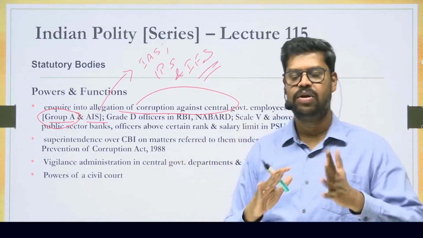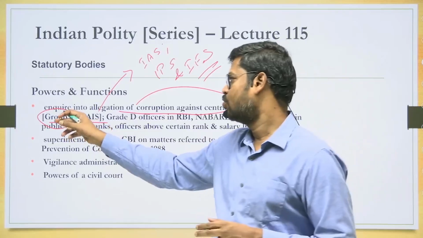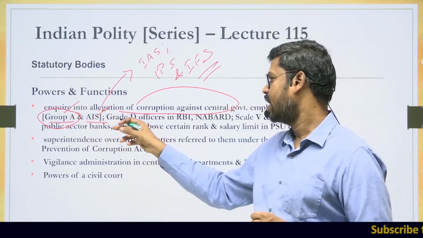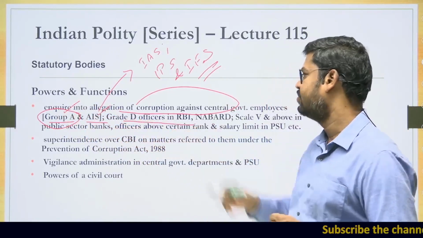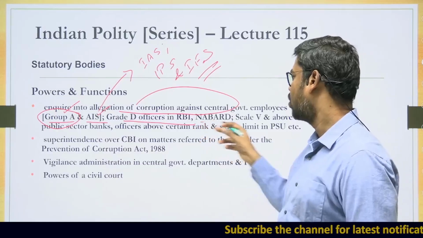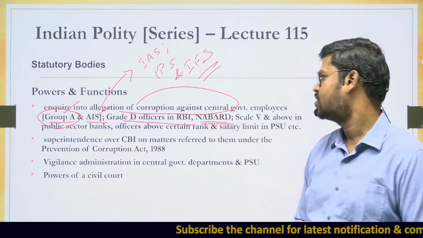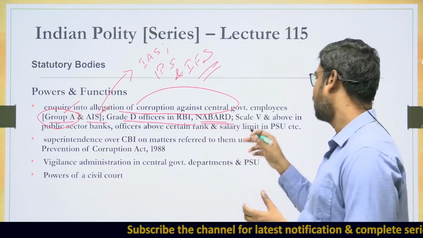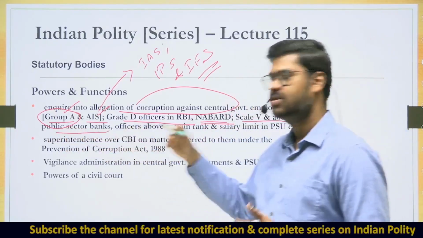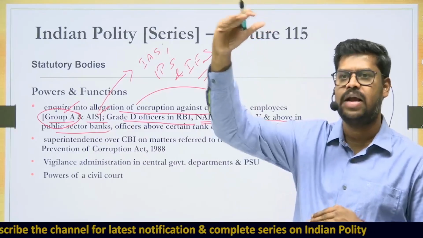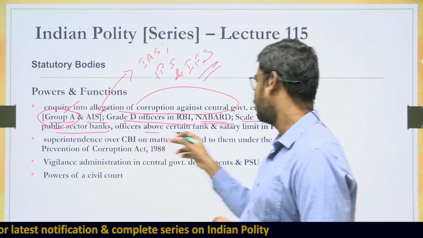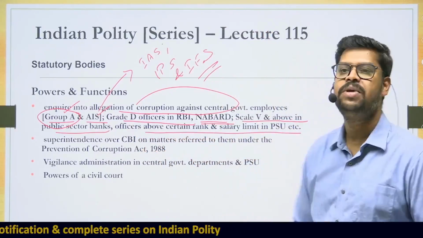So they can carry out investigation both against the Group A officers and the All India services. And of course, they can also carry out investigation against grade D officers in RBI, the higher level positions in RBI, and officers who are part of NABARD, the National Bank for Agriculture and Rural Development, and then scale 5 and above in the public sector banks. Scale 5 and above is a particular rank in the public sector banks. And also officers above a certain rank and salary limit in PSUs.